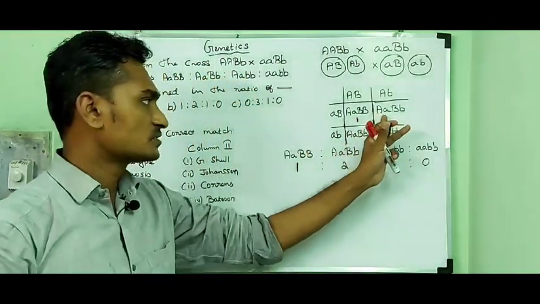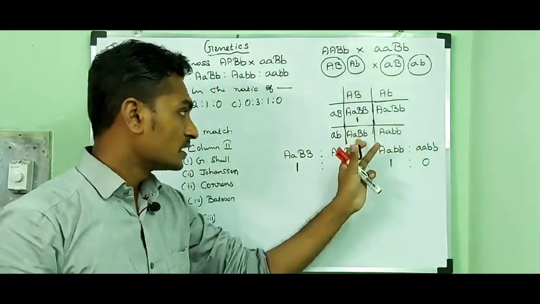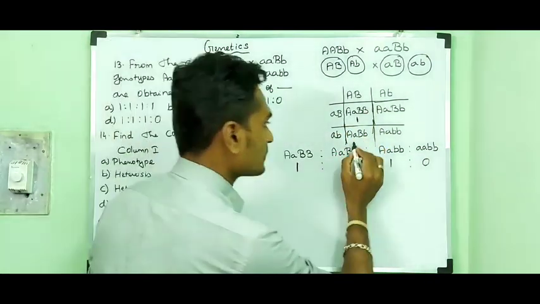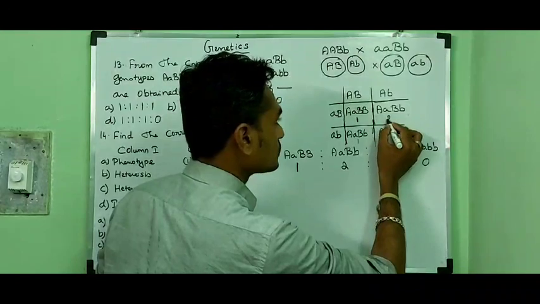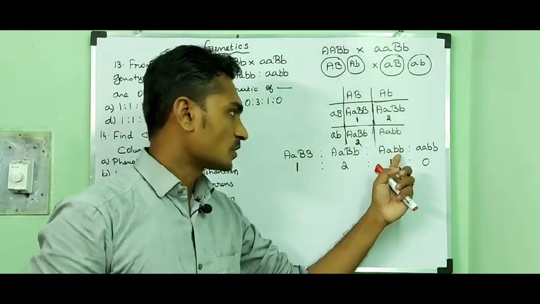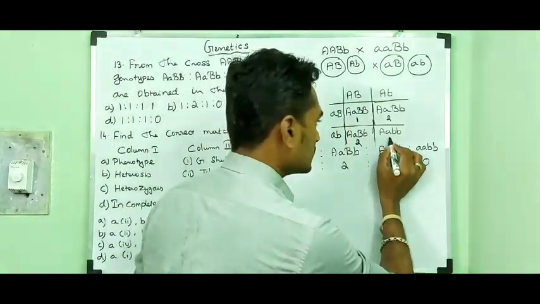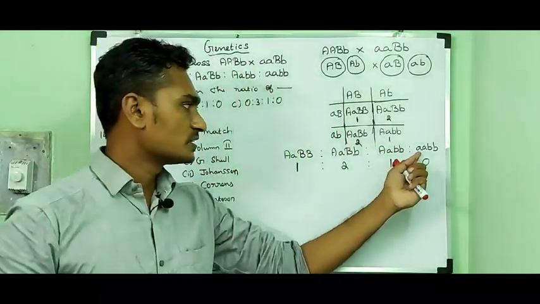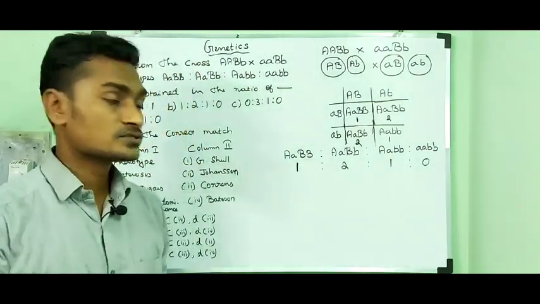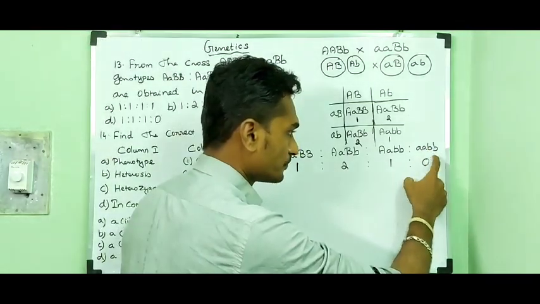Then capital A, small a, capital B, small b, and small a, capital B, small b contains 2 individuals. Then capital A, small b, small b contains only 1 individual. Then small a, small b, small b progenies are not produced, so represented with 0.